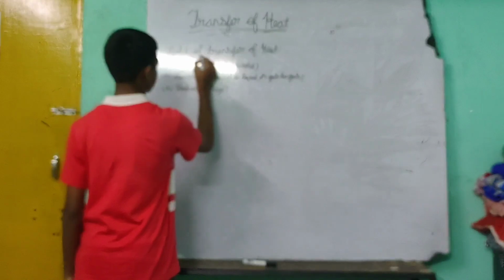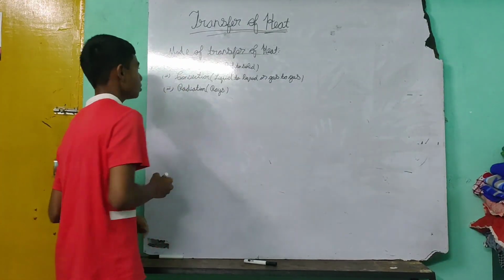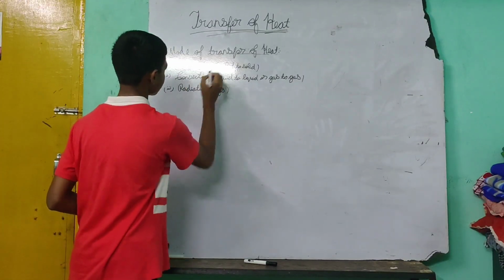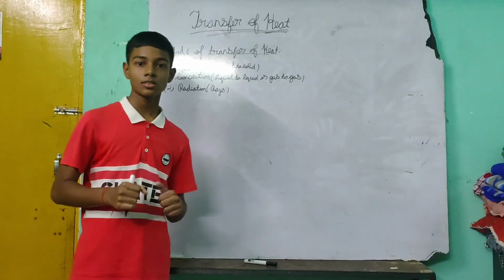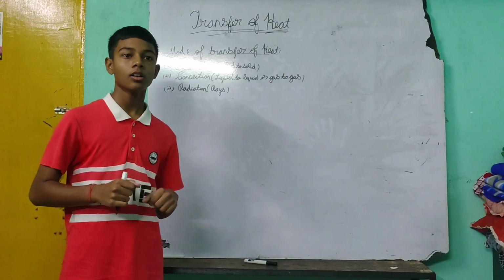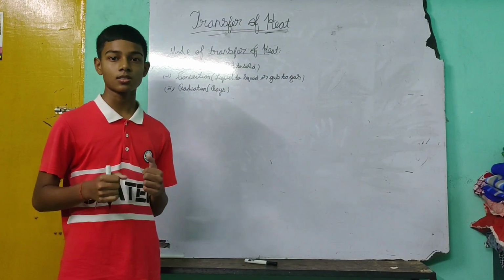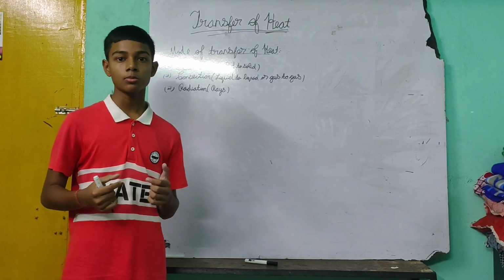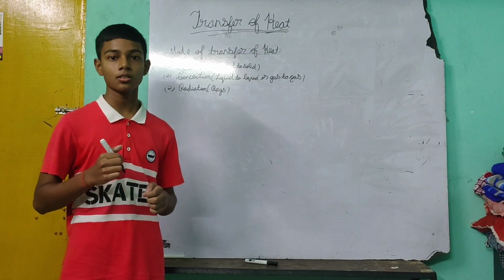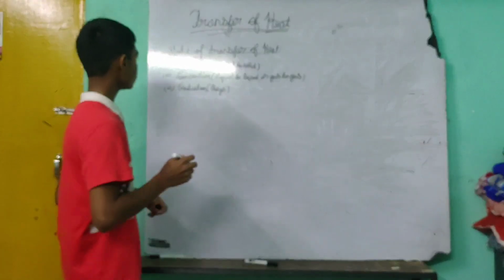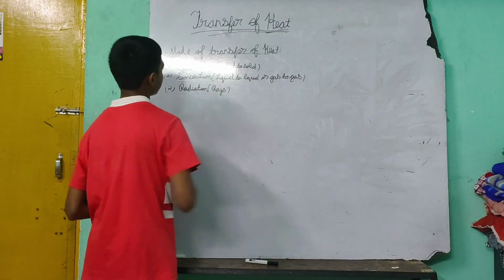Now let's see the modes of transfer of heat. There are three modes of transfer of heat. First one is conduction. It mainly takes place in solids. It is the process in which heat is transferred from a hot object to a cold object without the movement of the particles as a whole. Now let's see convection.